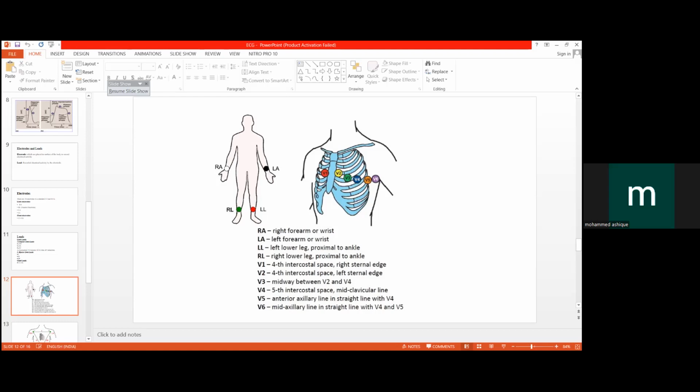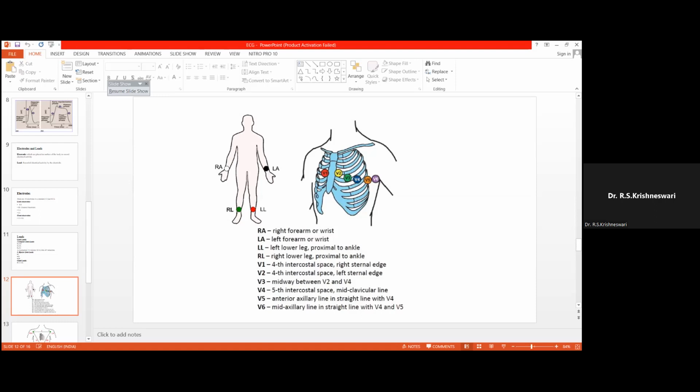It is placed in the left fourth costal cartilage, just below the left fourth costal, or left intercostal space, which is just near to the left margin of the sternum. And next we are talking about V4, not V3, V4. V4 is placed in the fifth left intercostal space in the mid-clavicular line.